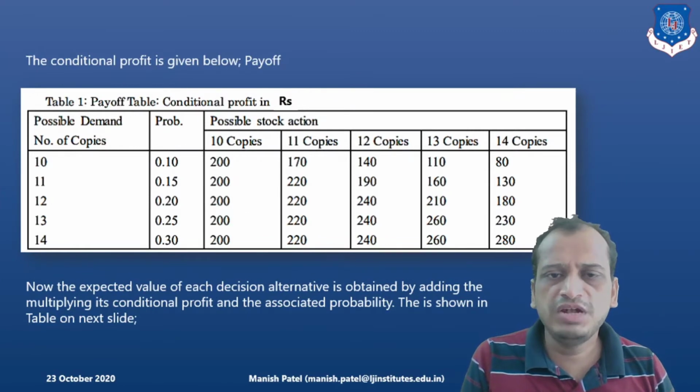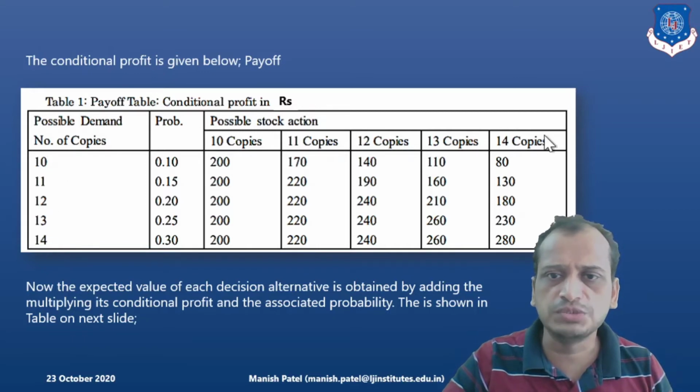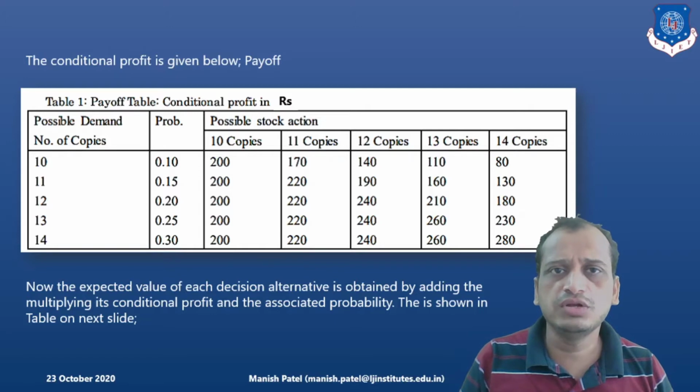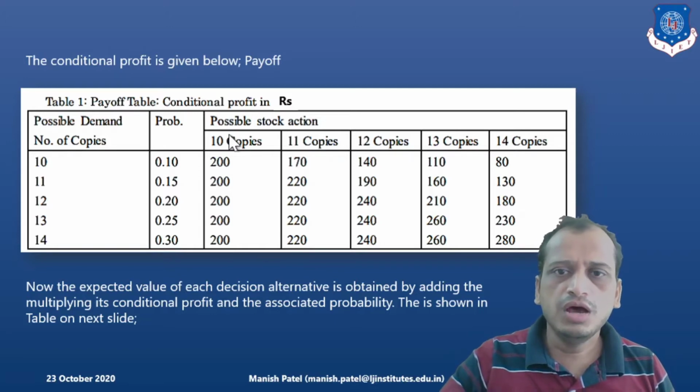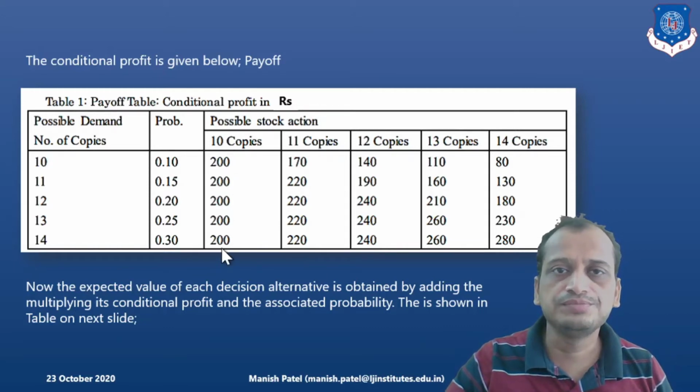So the conditional profit table is given here, where the demand is 10, 11, 12, 13, 14, and with the same values we have the stock options. For one copy, a 20 rupees profit is realized. For 10 copies, it is 10 into 20, so it is 200. The stock is 10 and you have different demands, so the profit realized is 200.